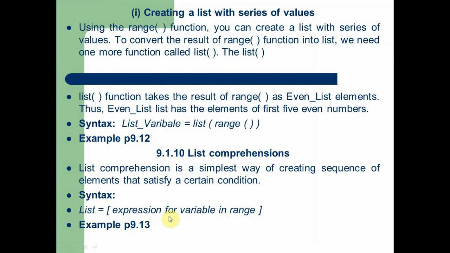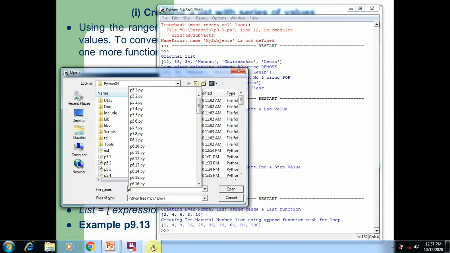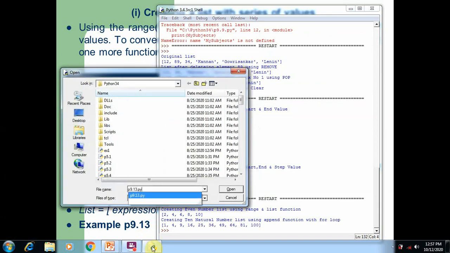But when we store the values directly in the list, we can specify some condition for the value. The values which satisfy this condition, only those values are added to the list. So this is called a comprehension in the list, which can be understood by program 9.13. So now I'm going to open program 9.13.